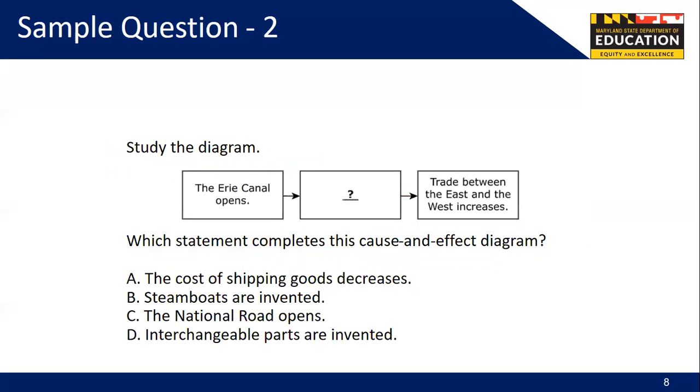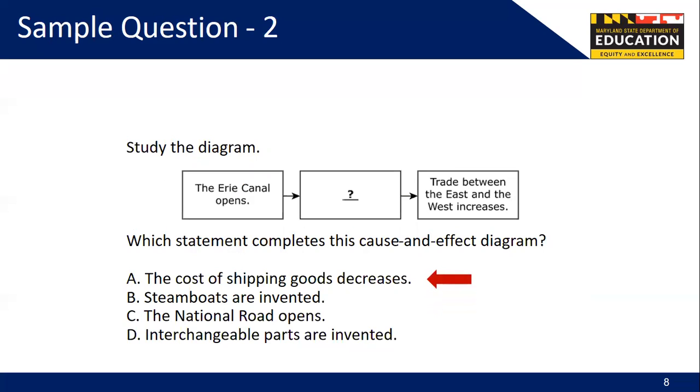Here is a second sample selected response question that appears on the practice test. Study the diagram. The figure shows a cause and effect diagram with 3 steps flowing from left to right as follows. Statement 1, the Erie Canal opens. Statement 2, blank. Statement 3, trade between the East and the West increases. Which statement completes this cause and effect diagram? A, the cost of shipping goods decreases. B, steamboats are invented. C, the national road opens. D, interchangeable parts are invented. The correct answer is A.